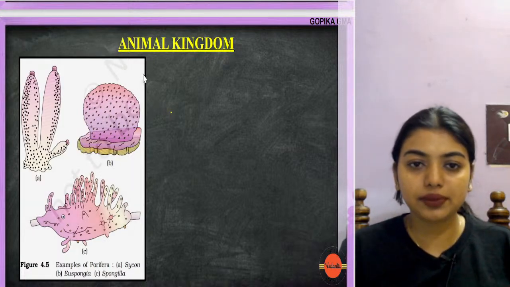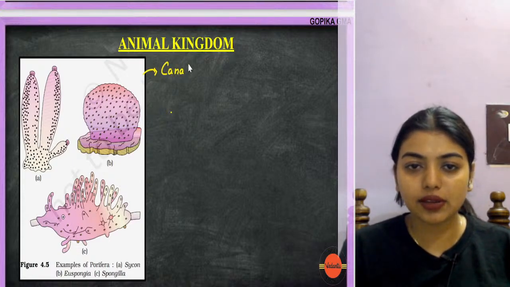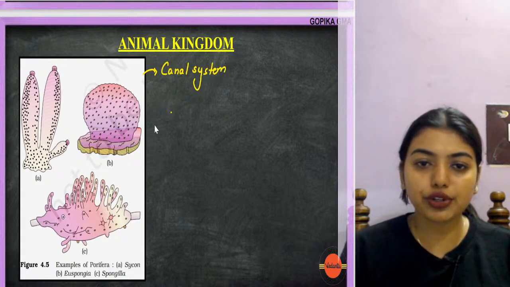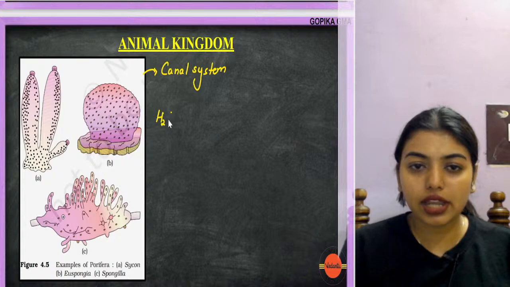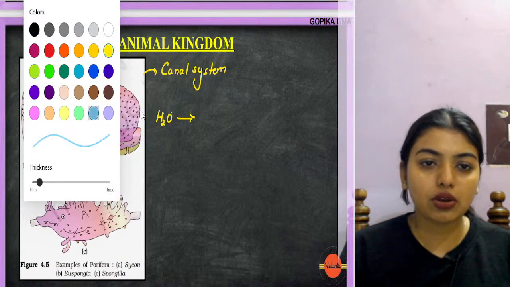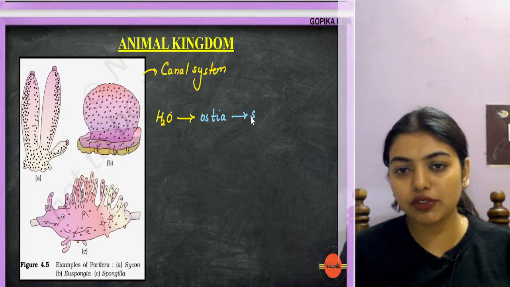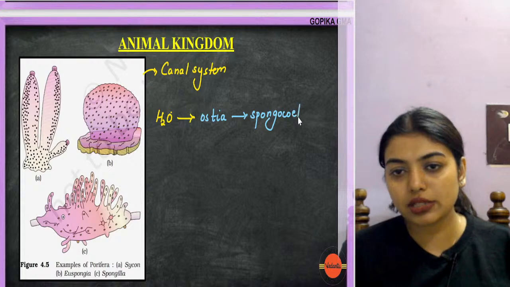Now look here, first thing that you have to remember is about the canal system. In this, you're going to remember how the water is going to go. The water, H2O, has entered with the help of small pores called ostia. Through the ostia, the water will reach into a cavity called spongocoel.